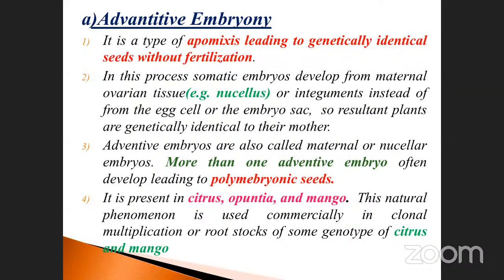So the resultant plants are genetically identical to their mother, because the tissue is within the ovary. So the ovarian tissue is modified into an embryo genetically identical to the mother.